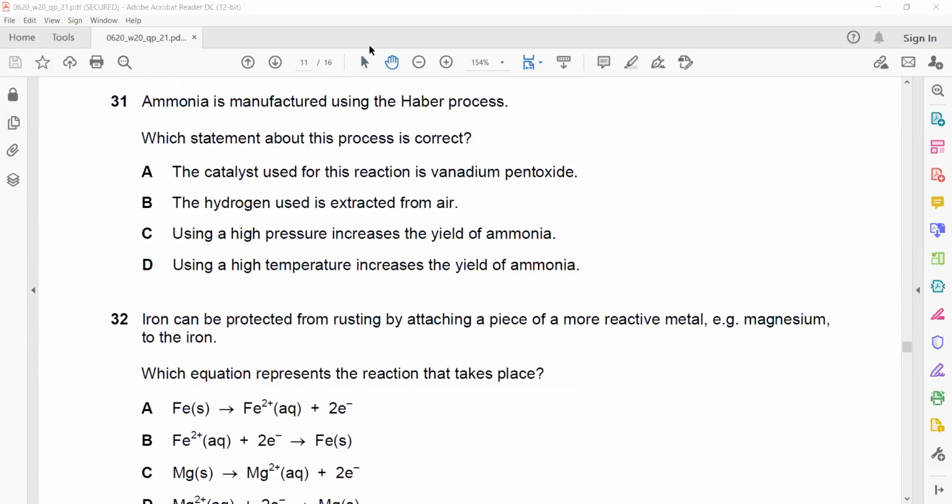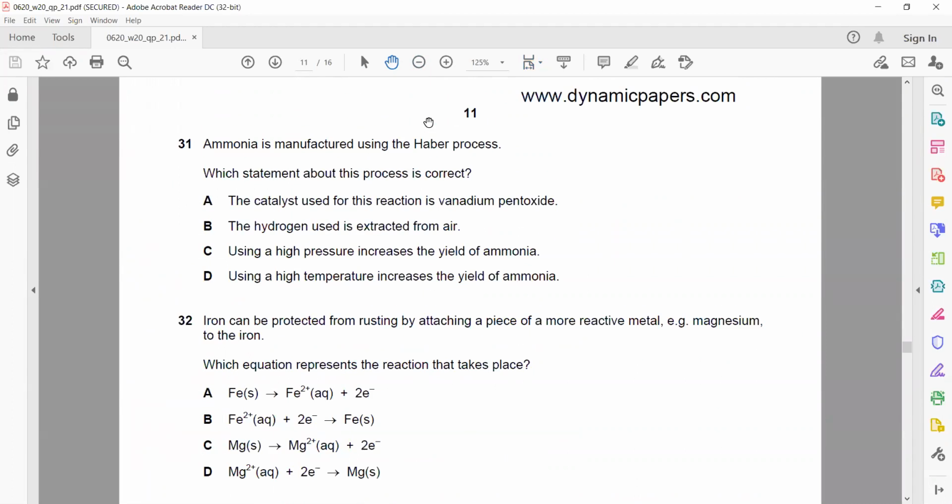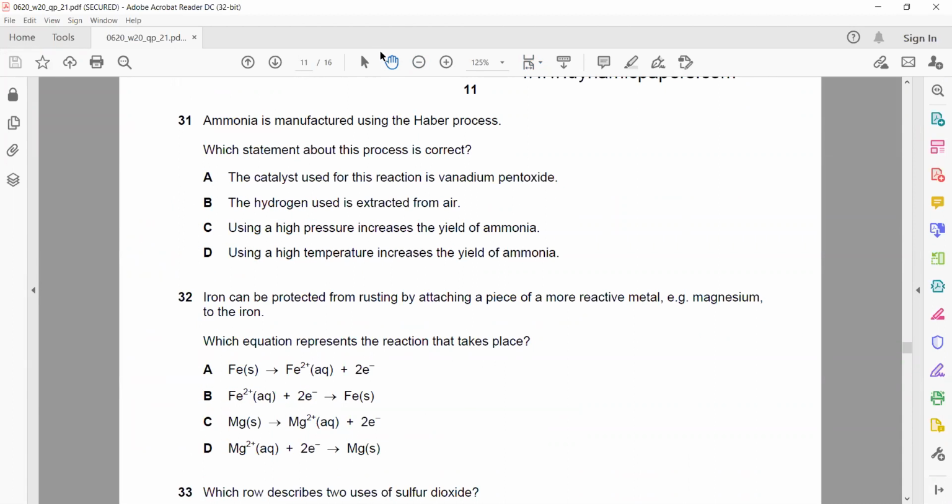Question 31. Ammonia is manufactured using Haber's process. Which statement about the process is correct? The Haber process, in which nitrogen reacts with hydrogen, the forward reaction is exothermic.